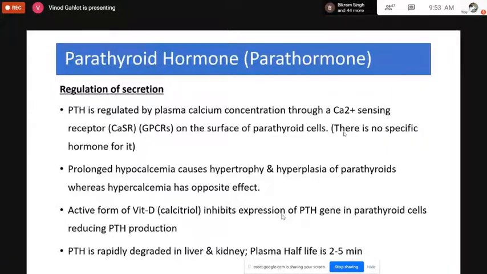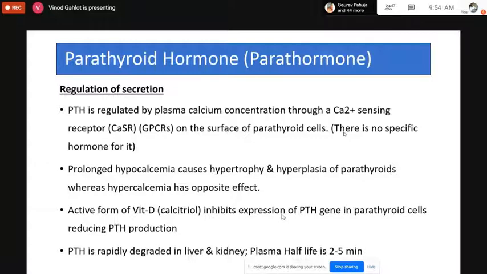So that's why the calcium sensing receptors, which are also G protein coupled receptors, are present on the parathyroid gland. So in the last classes we studied how the growth hormone was regulated. That was regulated by the release of growth hormone releasing hormone from the hypothalamus. From the thyroid, we discussed that thyroid stimulating hormone was released by the anterior pituitary, and thyrotropin releasing hormone was released by the hypothalamus. So there was a specific hormone for regulating the functions of the other hormones as well.